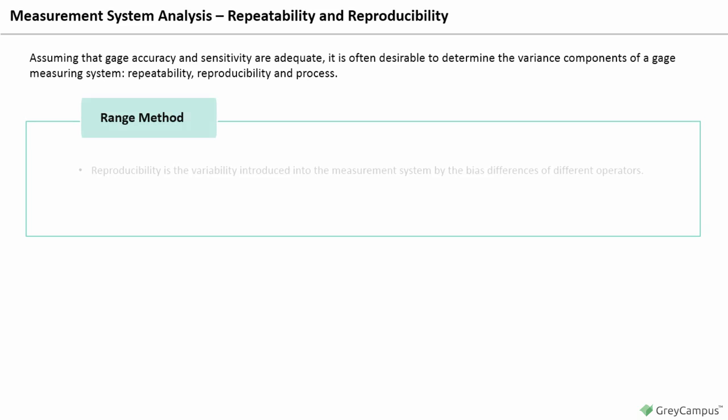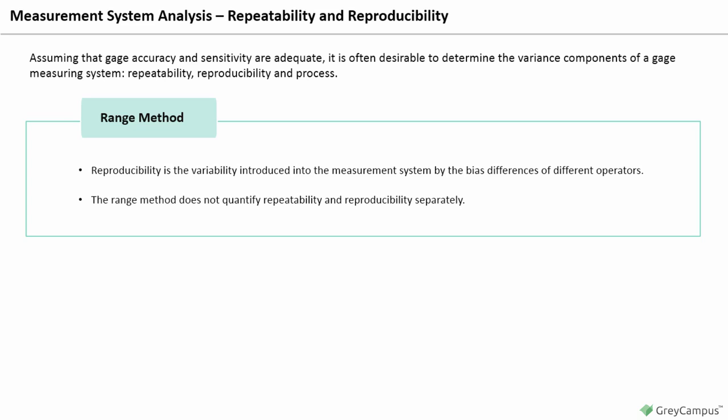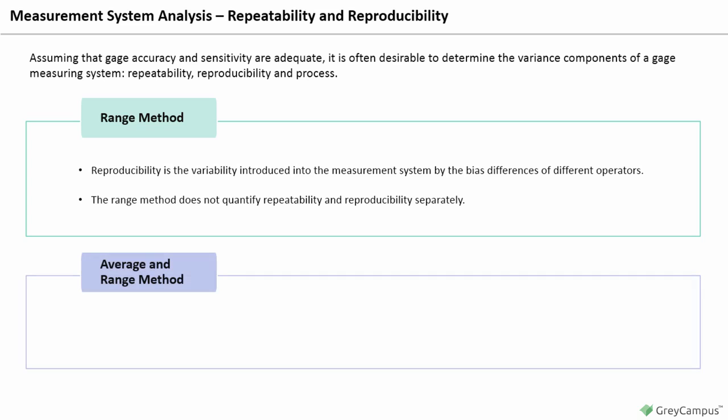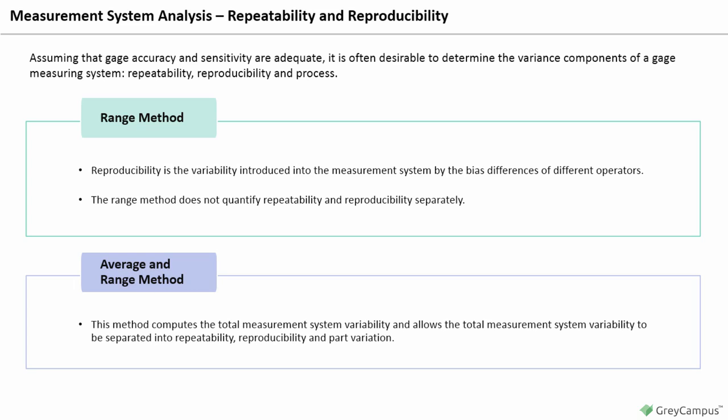Range method. Reproducibility is the variability introduced into the measurement system by the bias differences of different operators. The range method does not quantify repeatability and reproducibility separately. The range method is a simple way to quantify the combined repeatability and reproducibility of a measurement system. To separate repeatability and reproducibility, the average and range method or the analysis of variance method must be used. Average and range method. The average and range method computes the total measurement system variability and allows the total measurement system variability to be separated into repeatability, reproducibility, and part variation.